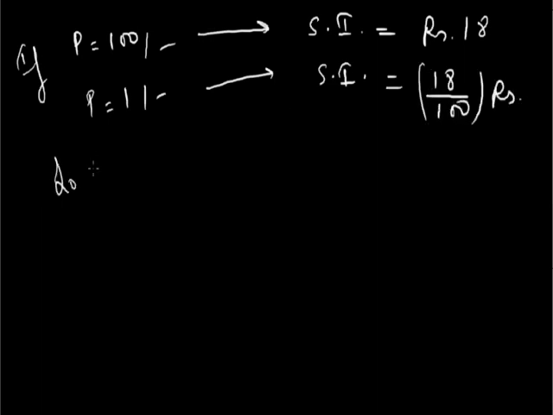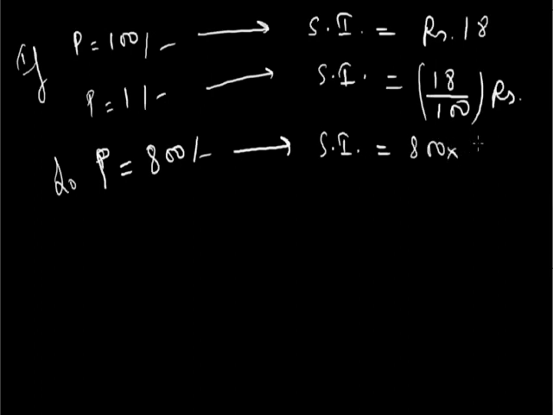So if P, which in our case is given as rupees 800, then SI is equal to 800 multiplied by 18 divided by 100. This much amount of interest the borrower has to pay back to the lender after 1 year.